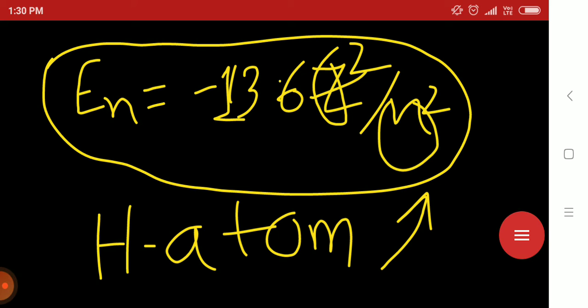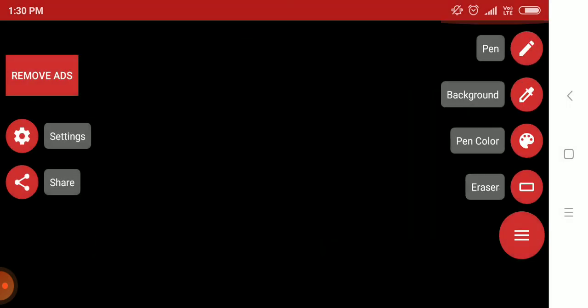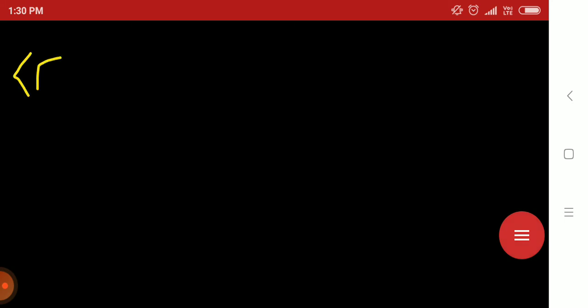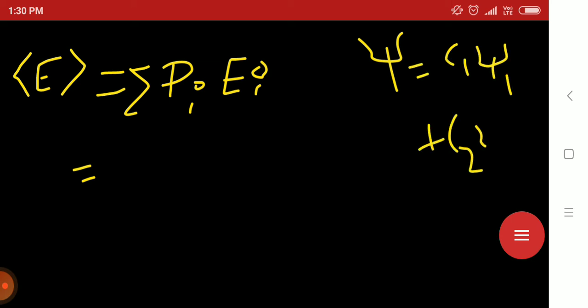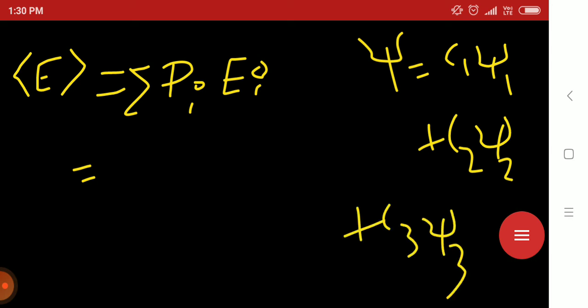So why are we doing this? Because we will now find the expectation value of energy. So E average equals the summation over Pi Ei, probability and corresponding energy. What does Pi mean? When I take psi equals C1 psi 1 plus C2 psi 2 plus C3 psi 3, written in such a way, what will be the probability corresponding to psi 1?